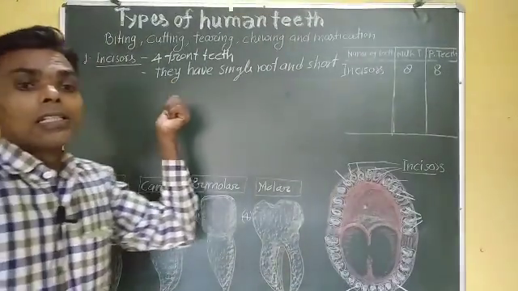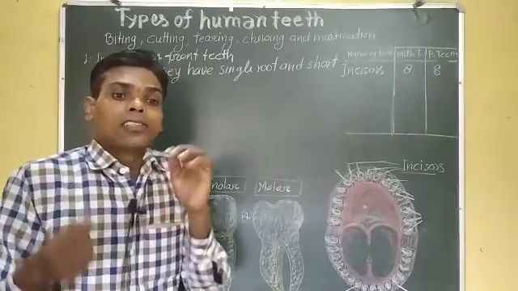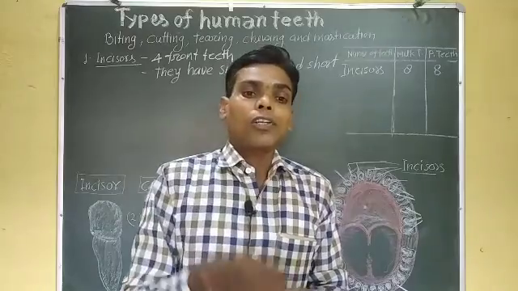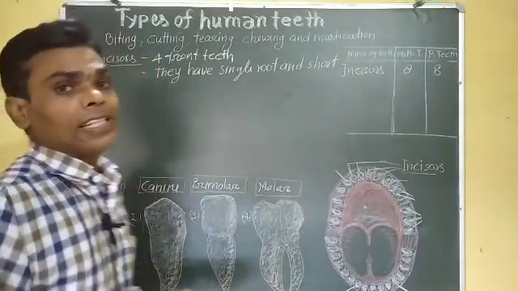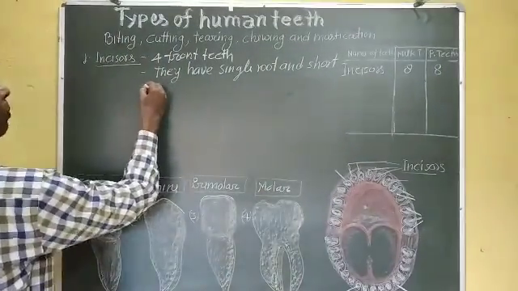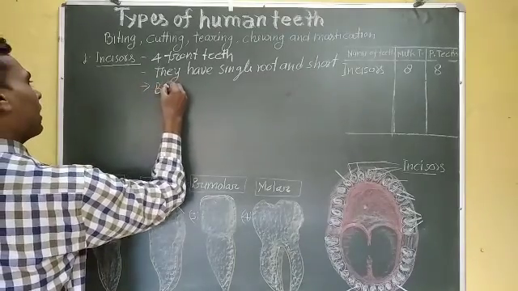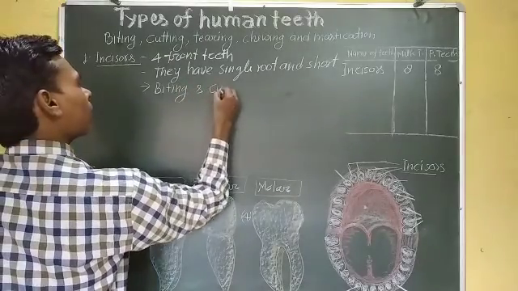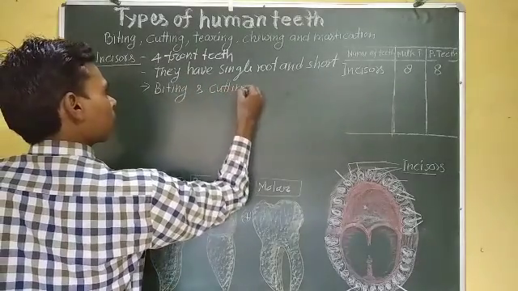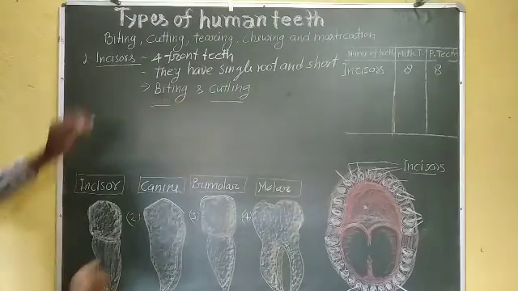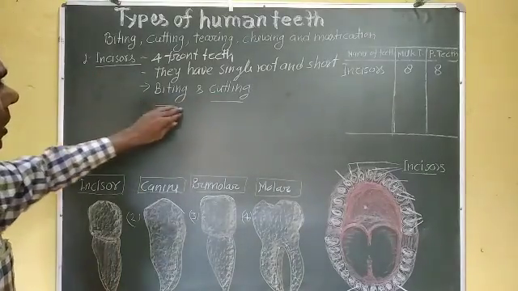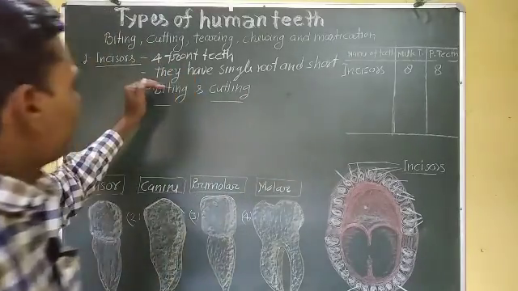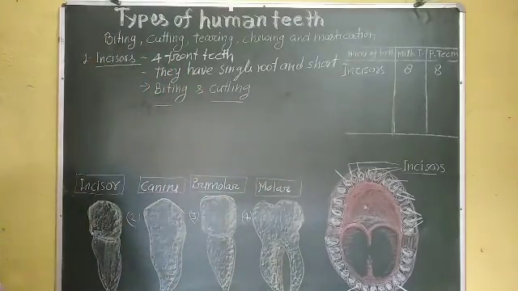Now, flat chisel-shaped edges, they are adapted for biting and cutting. Incisors are adapted for biting and cutting. Okay students, they have single roots and are short.